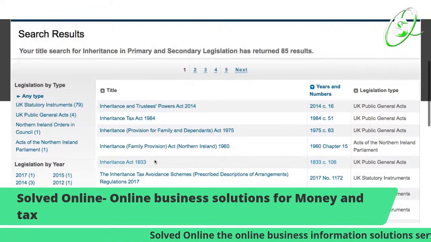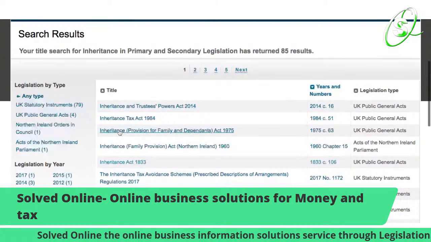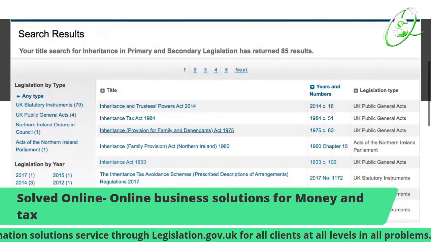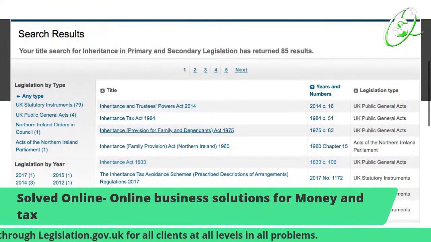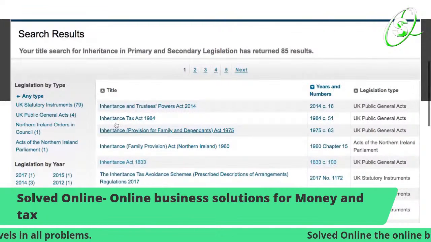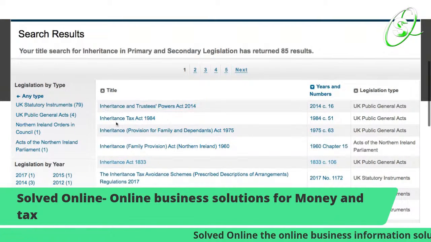There is one, the 1975 Inheritance Provision for Family and Dependants. So this is very important, and we also have inheritance tax. So we're gonna break this down.